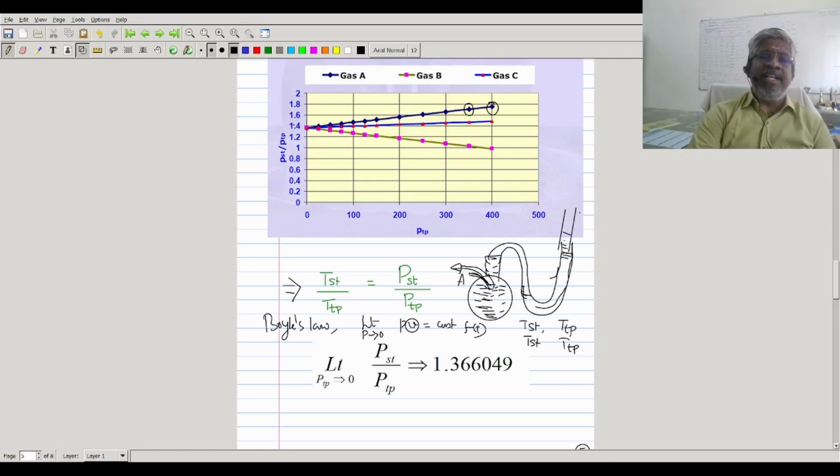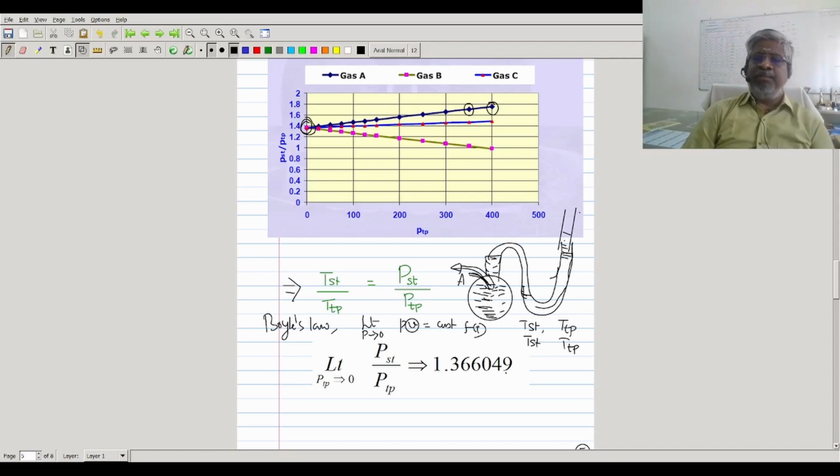That's why we will get a unique and constant ratio of steam point pressure to triple point pressure. That value goes close to 1.366049. This value is very, very important.